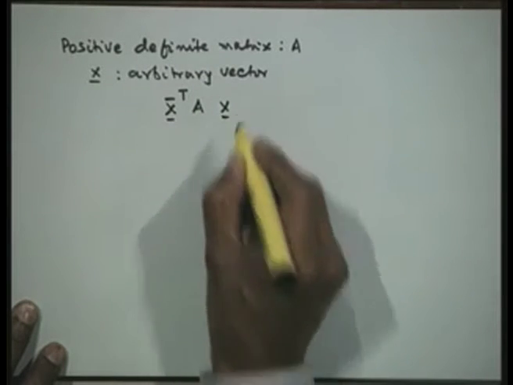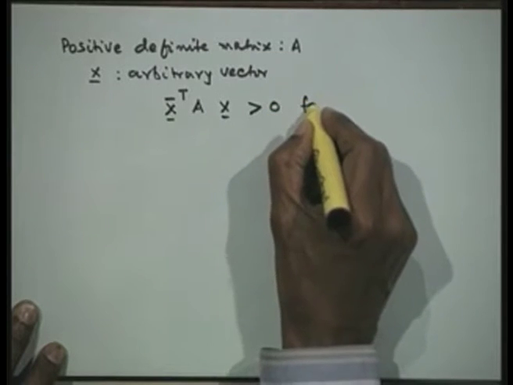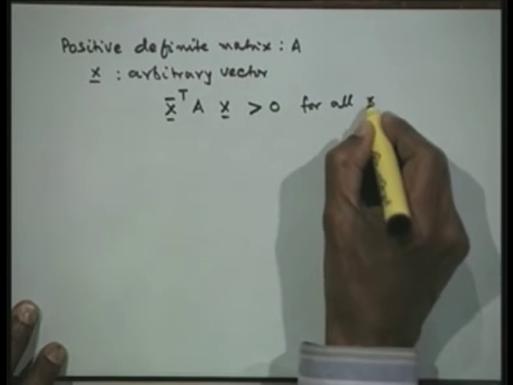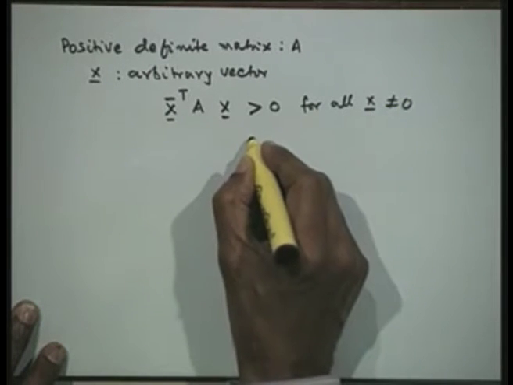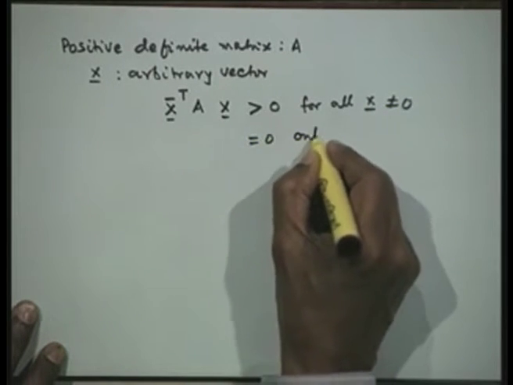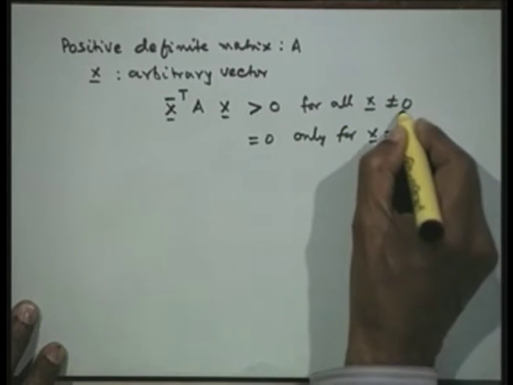This is greater than 0 for all x not equal to 0, and this will be equal to 0 only for x equal to the null vector.